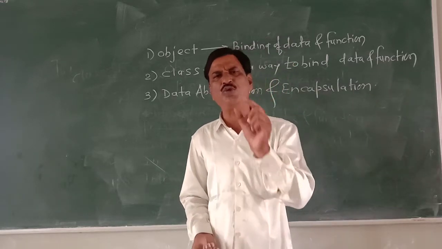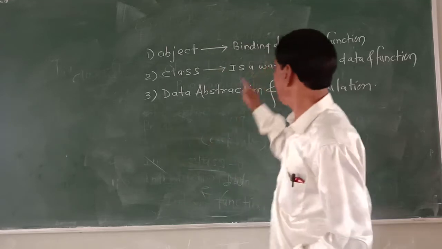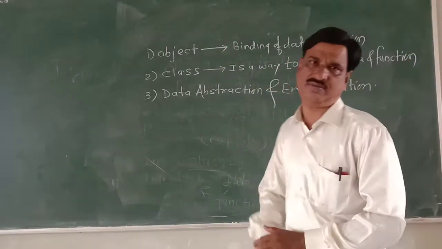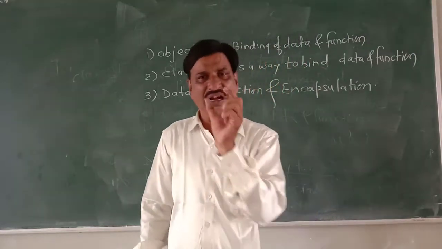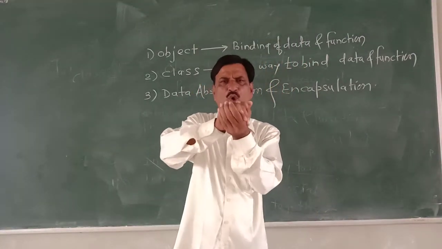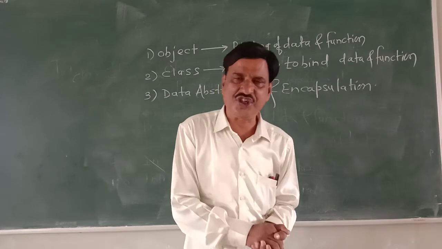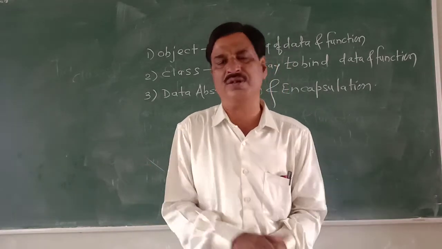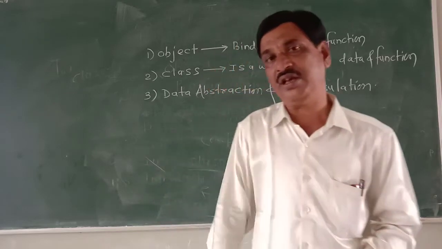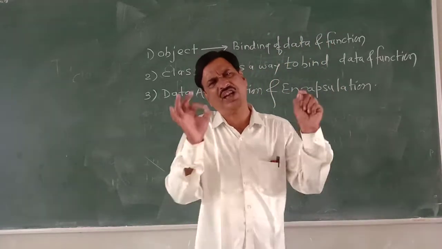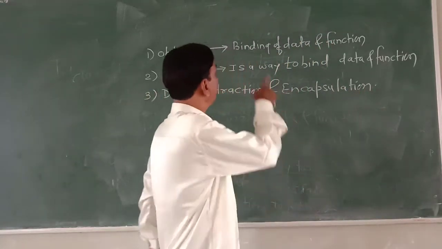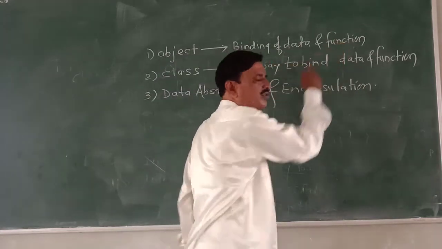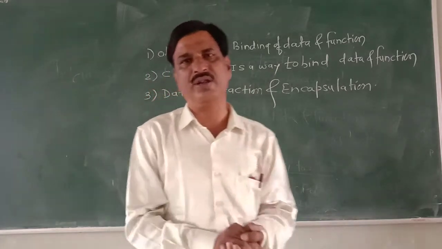So if data is to be kept secure, data must be bound tightly together with the function, by which data will not flow freely around the system. And hence in object-oriented programming, data is secure.